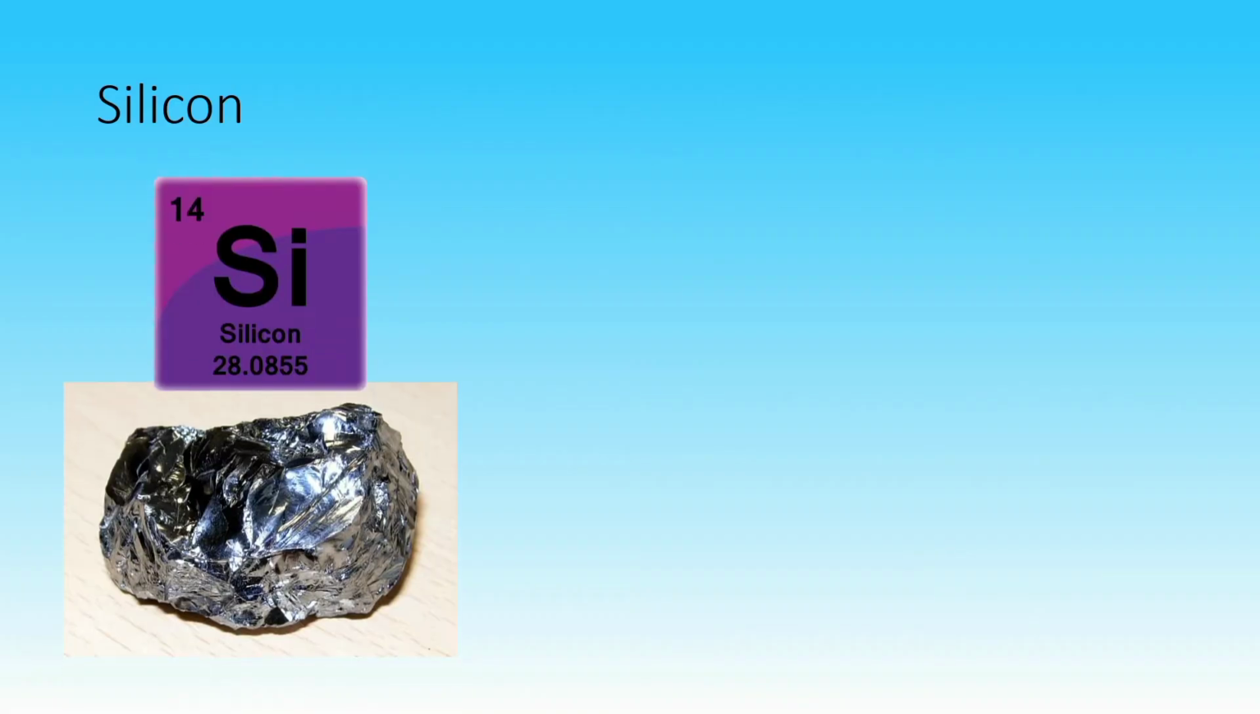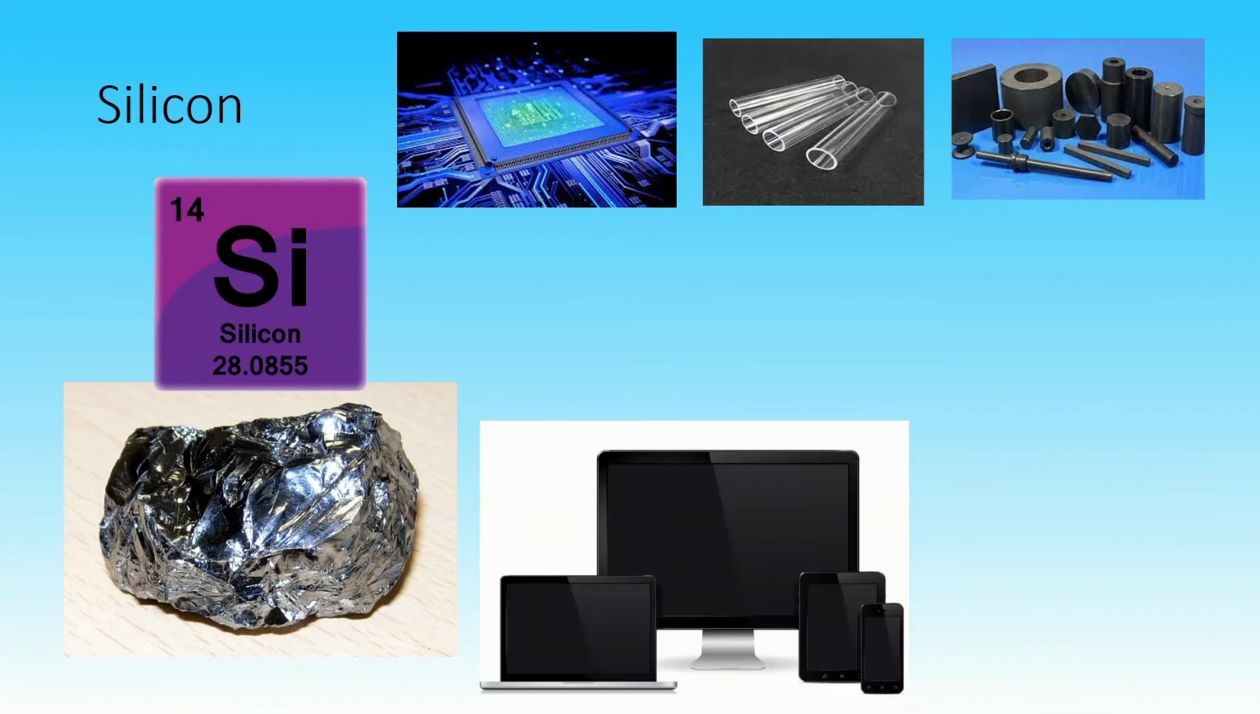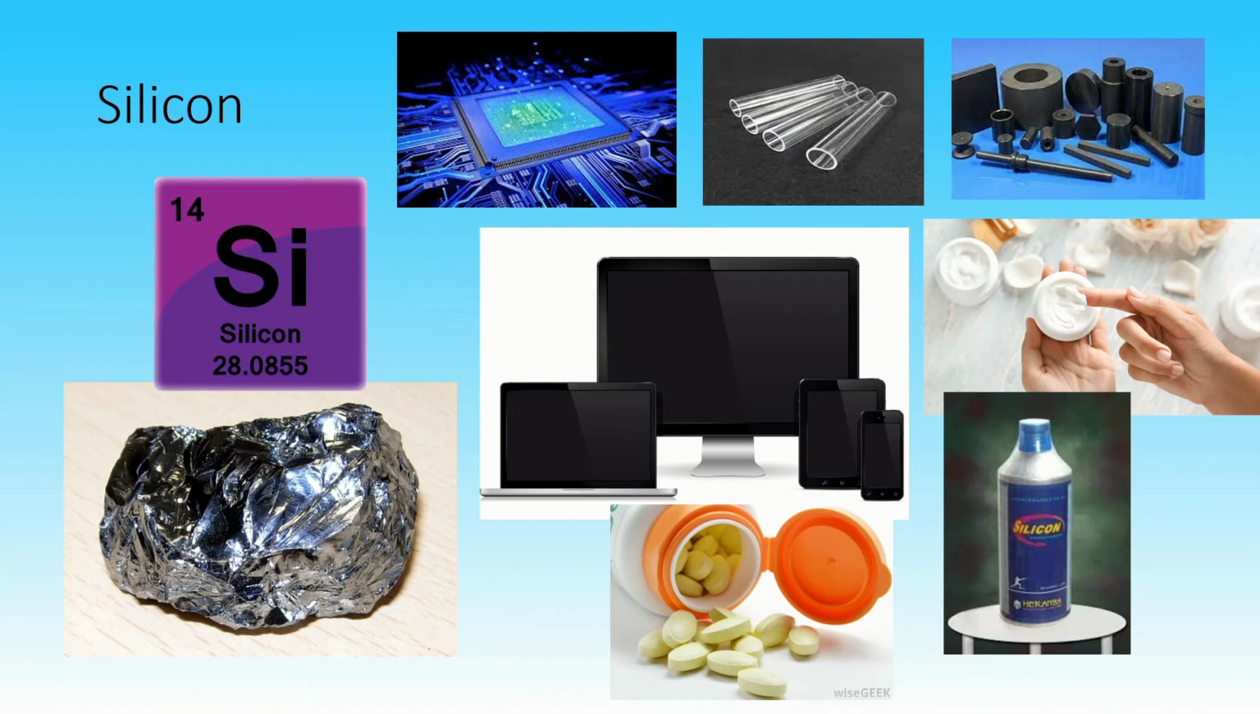Silicon is a metalloid used in manufacturing computer chips, glass, and ceramics. Laptops, desktop computers, and even smartphones have integrated chips containing silicon. Silicon is also used in cosmetics, pharmaceuticals, and in the production of insecticides.